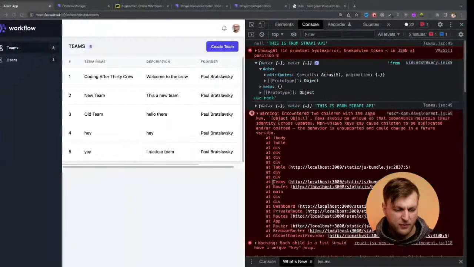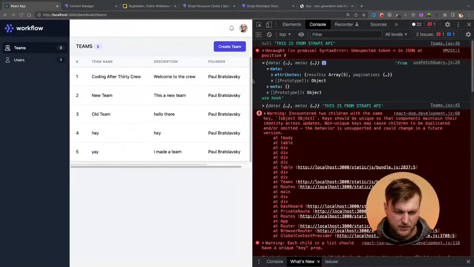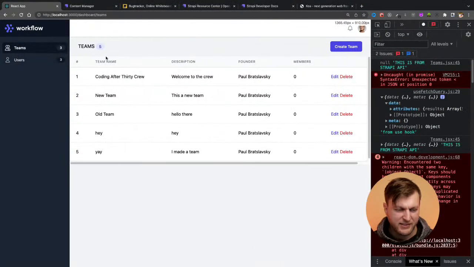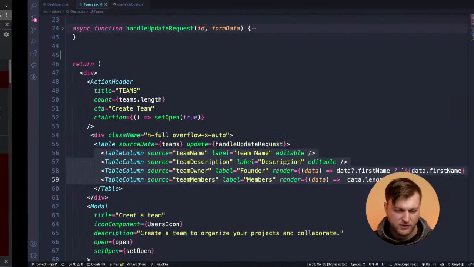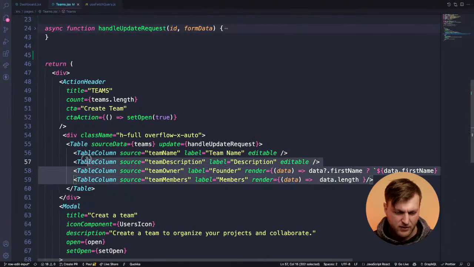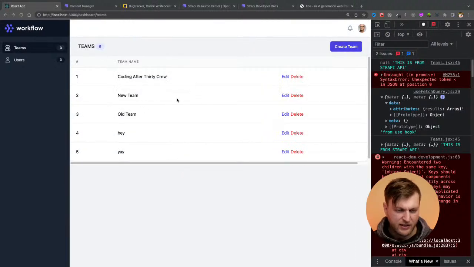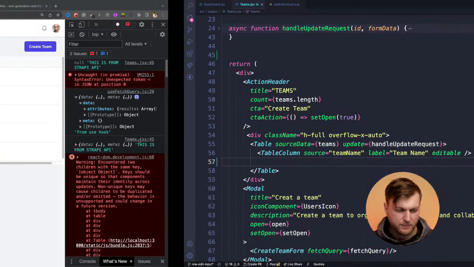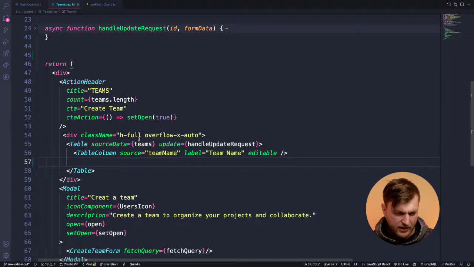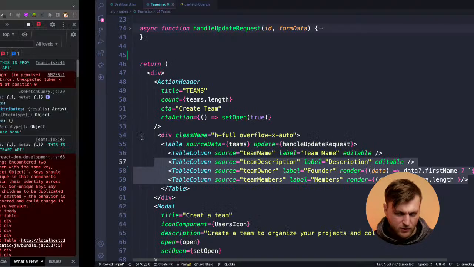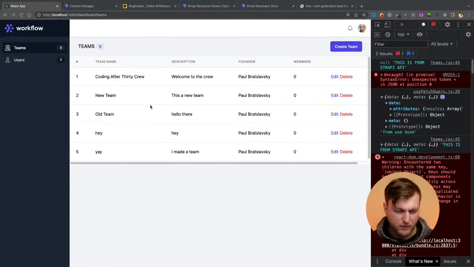If you look at our table here, once we pass the data to our table, it creates these rows based on the columns that we provided. For instance, if I delete a column here, you'll see that it only returned one column. If I put them back, you'll see that we have data for the rest of the columns.